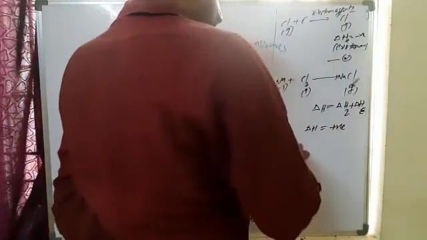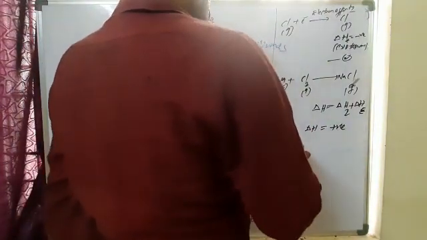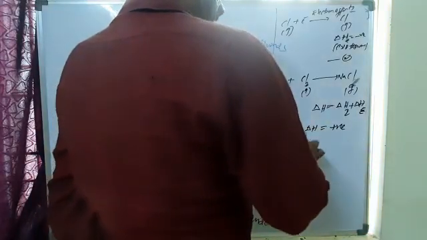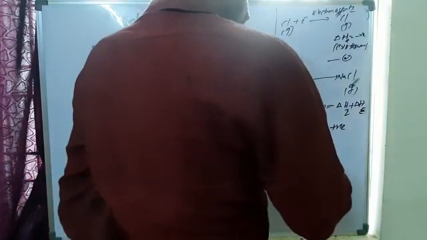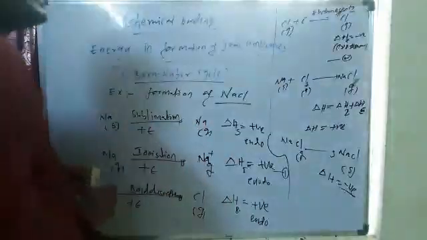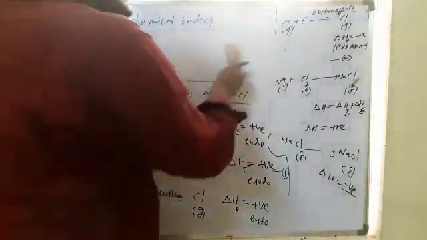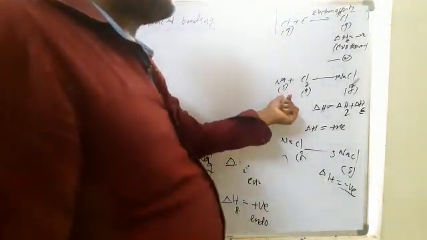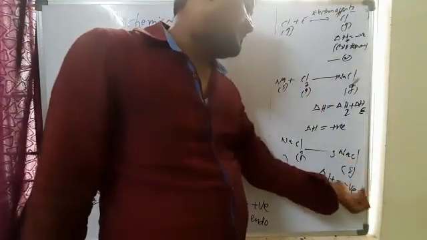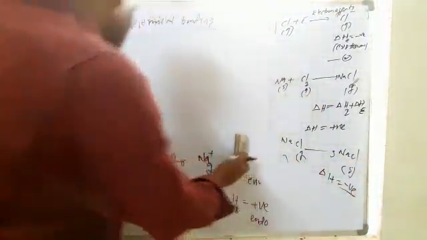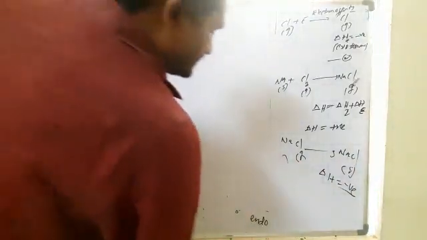Delta H is positive, an energy required process. When NaCl goes from the gaseous state to NaCl solid state, that is an energy released process, and delta H is a negative value. So here the lattice energy concept comes in.